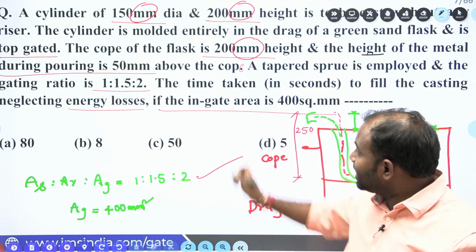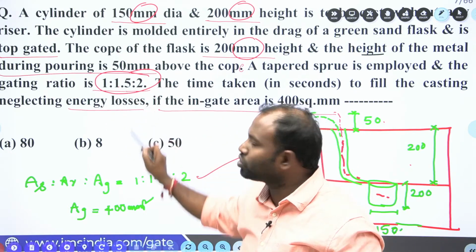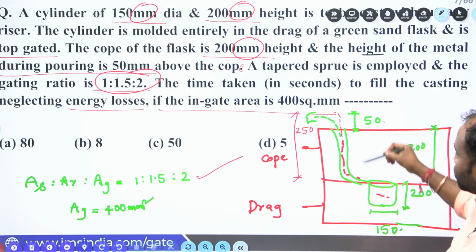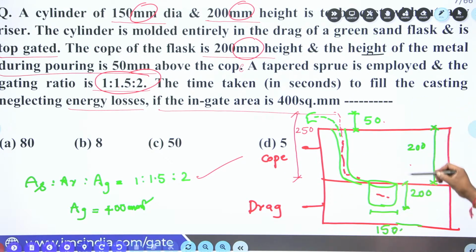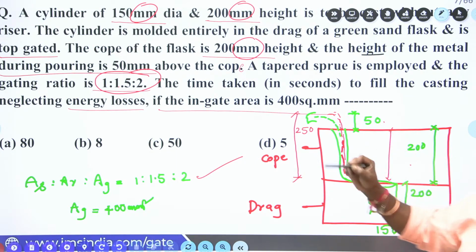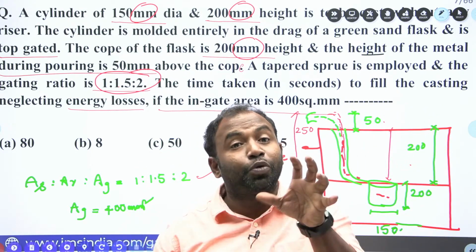So for that they gave this gating ratio. From the gating ratio, you are supposed to select your minimum choke area. After that, you are supposed to select the total height. It is not the cope height. From where the molten metal is going to fall, that height also you are supposed to consider in your solution. That is the tricky part in the problem. That is the beauty of the question.